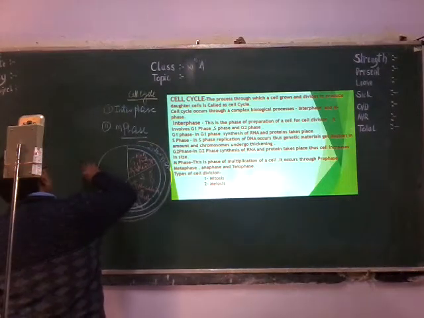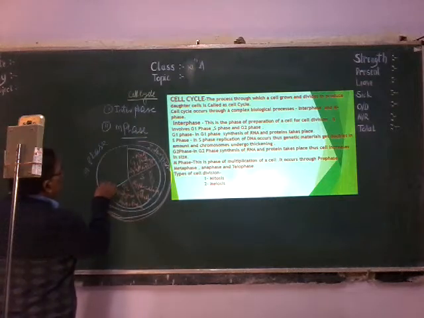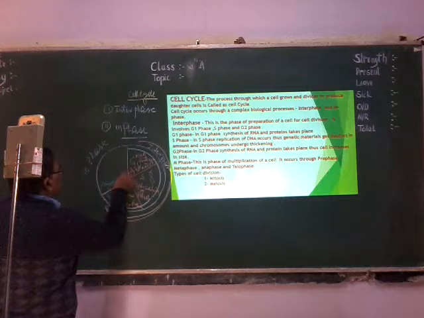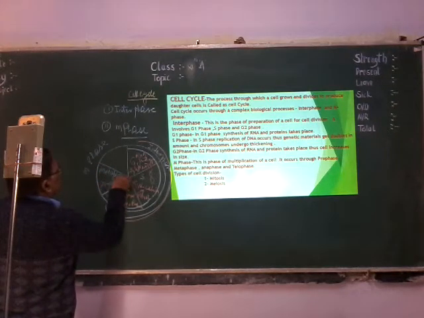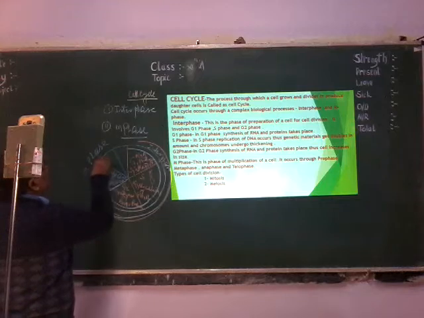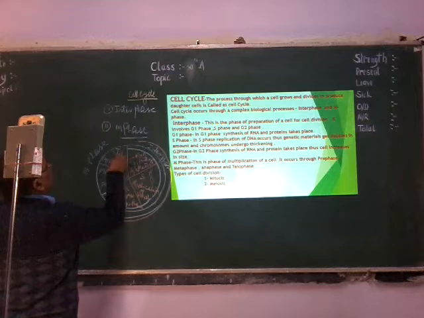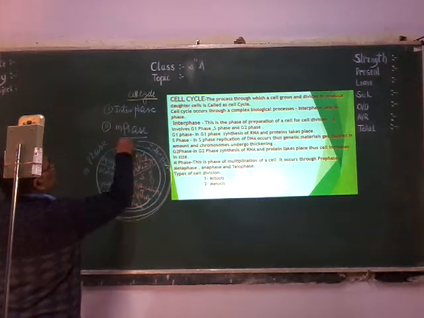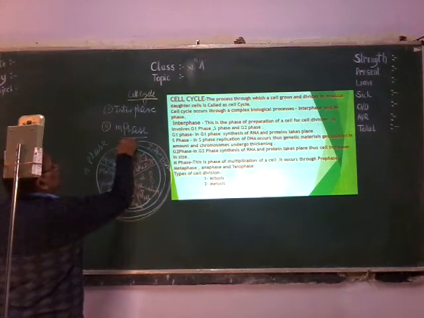Now here, this is the M phase. In the M phase, there is the prophase, then metaphase, then anaphase, then telophase. So after that, a cell produces two daughter cells. Just after completing prophase, metaphase, anaphase and telophase, a cell produces two cells or daughter cells.